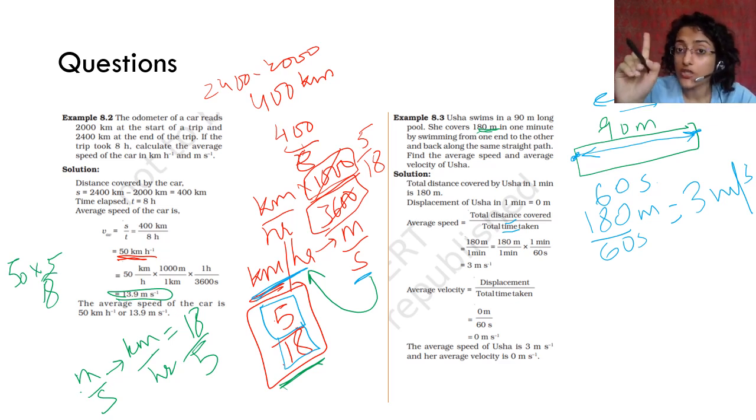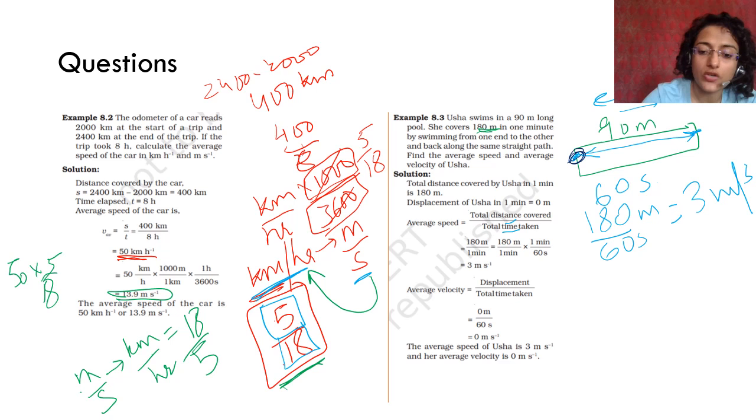I told you velocity has distance, इसका component होता है, direction का component होता है. So distance with direction is displacement. Since she came back to the same point in a straight line, then the displacement will become zero. Therefore, her average velocity is zero because displacement upon total time taken is 0 upon 60, which is 0. Do you see the difference between speed and velocity now?